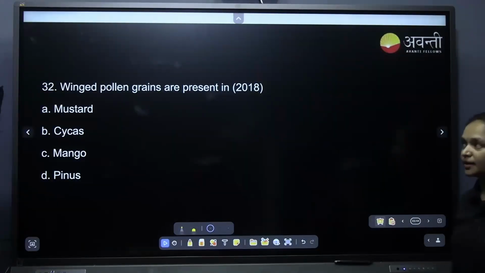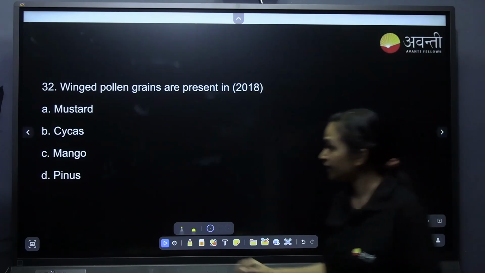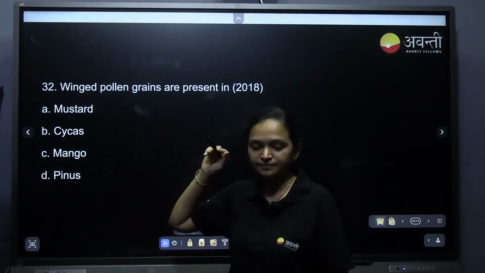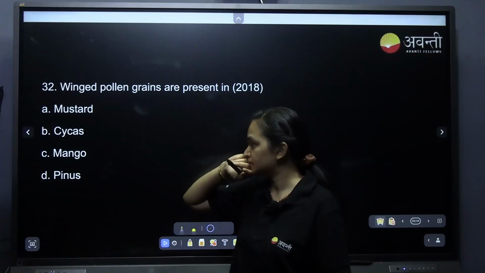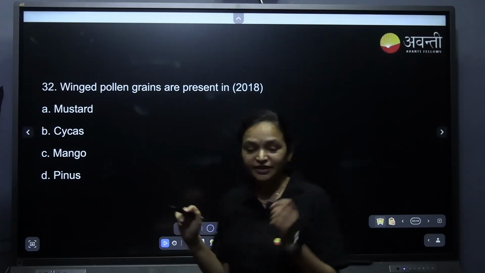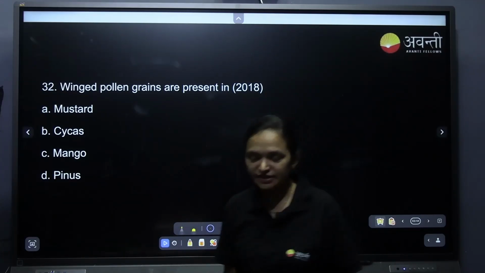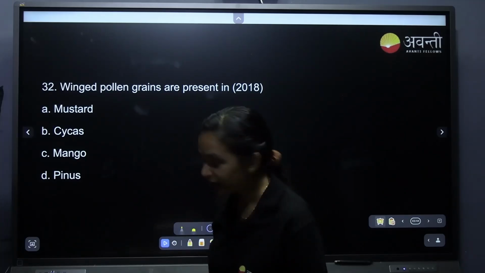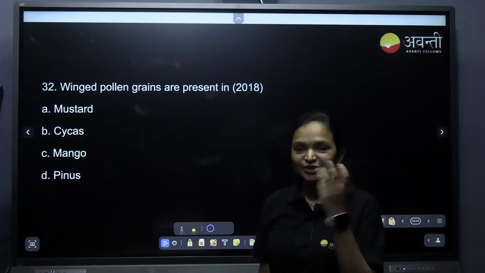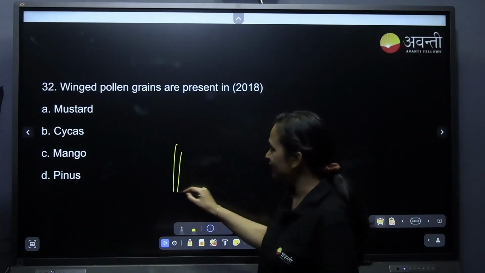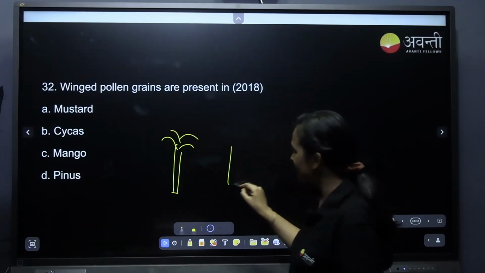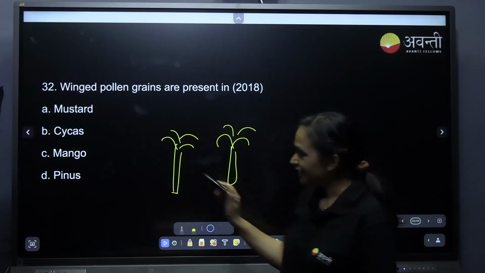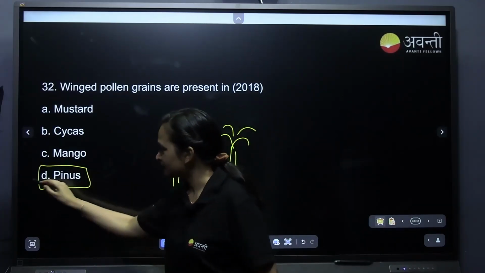Winged pollen grains are present in. This could be a little tricky. I will tell you the answer. Cycas. Yes, we tend to think that. That is the logic we apply, because Cycas have two different plant bodies, that's why it might have winged pollen. We think like that. But actually pinus is the answer.